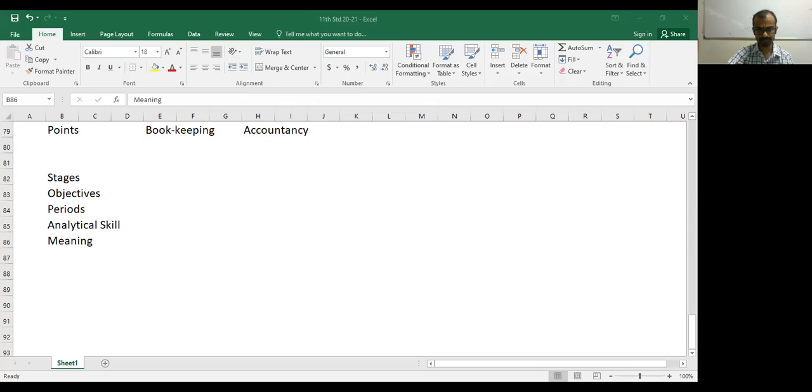Accounting principles are the basic norms and assumptions developed and established as the basics for accounting system. These principles are adopted by the accountants universally. So we already saw in the definition, it is an art and science. Why we said?